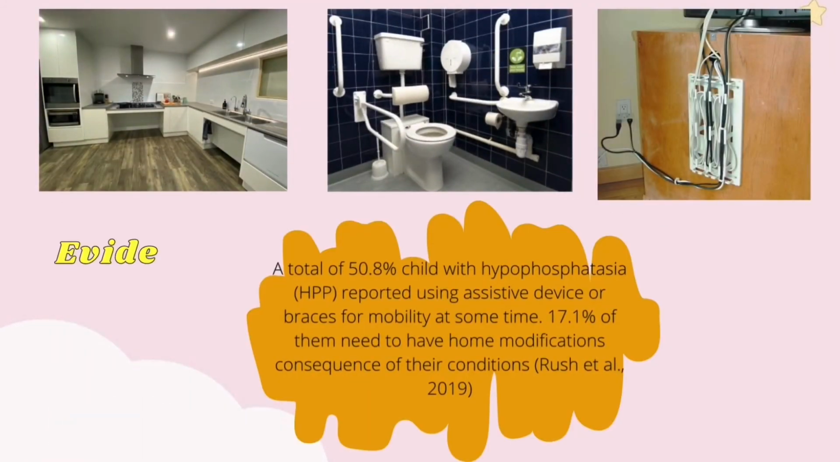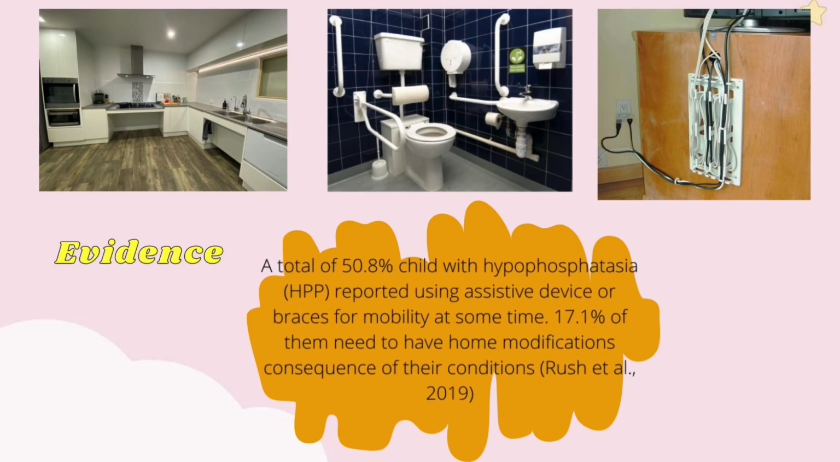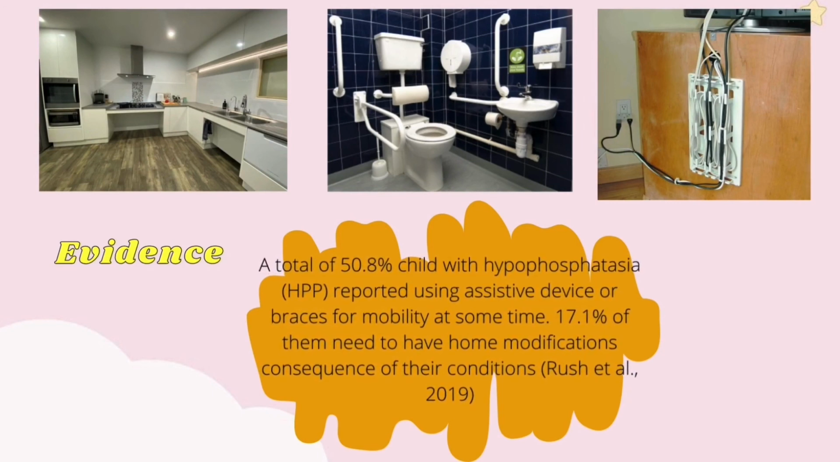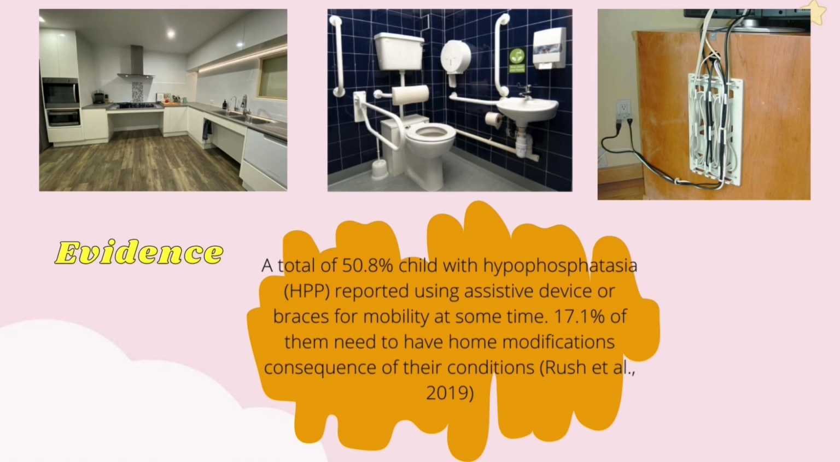Examples of modification that can be done are, in the kitchen, lowering the counter height with space for wheelchair users, installation of grab bars in the toilet to avoid falls, and managing the cables and wires using a case to avoid hazard.